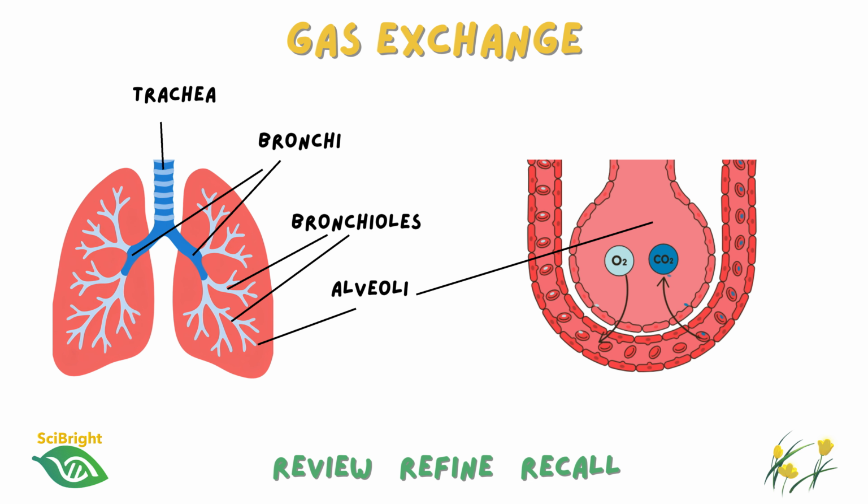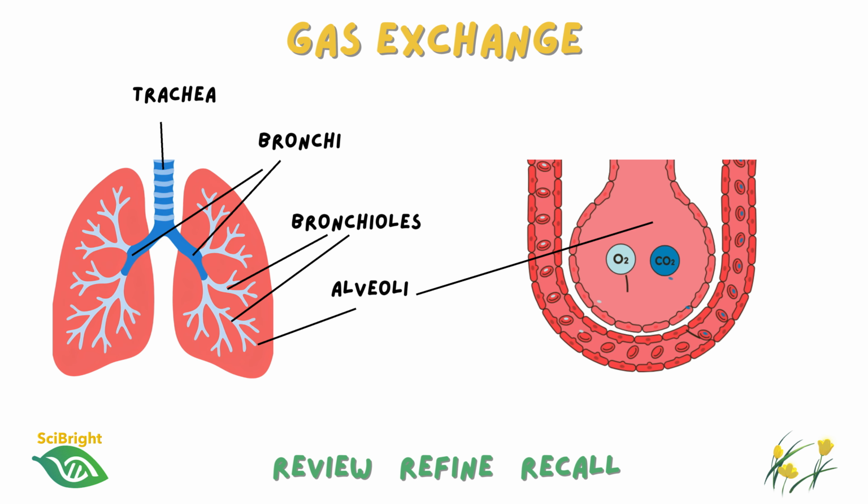Now, with that foundation in place, let's move on to gas exchange and remind ourselves how the lungs are adapted to supply oxygen for aerobic respiration. So, the gas exchange system not only supplies oxygen for aerobic respiration, it has to remove carbon dioxide, which is a produced waste product of respiration.